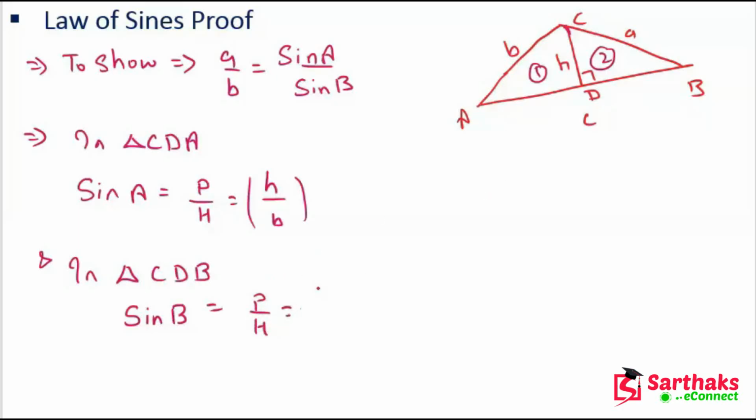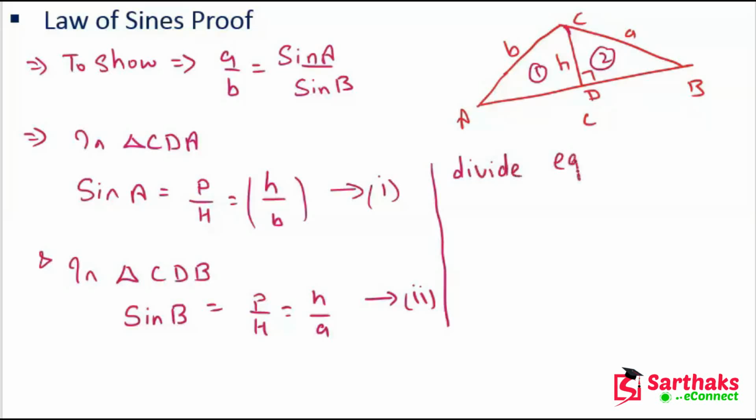In this case, the perpendicular is the same, H, and the hypotenuse is different, which is A. So this is our first equation and this is our second equation. Now divide equation 1 by equation 2.